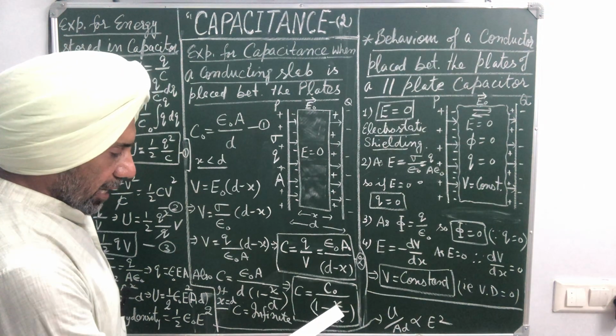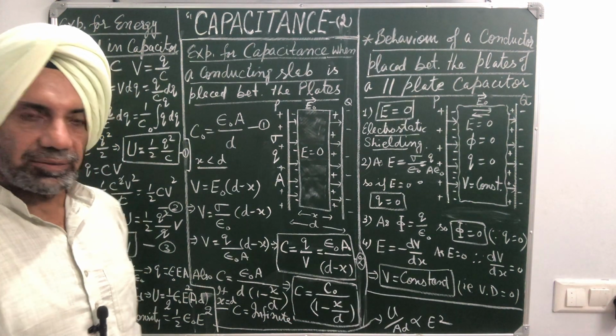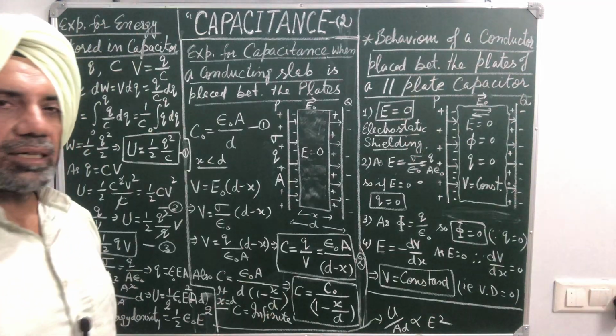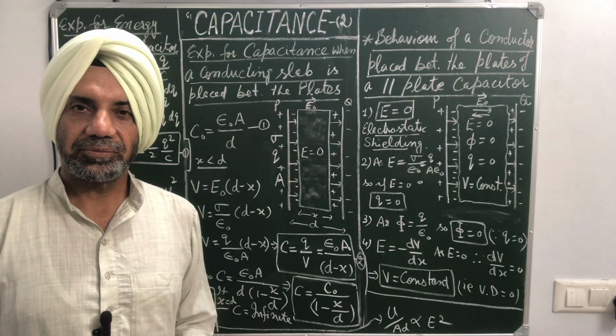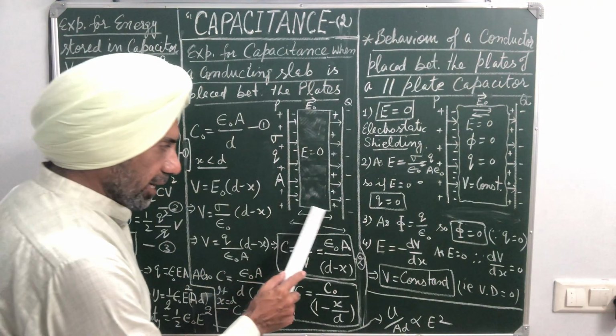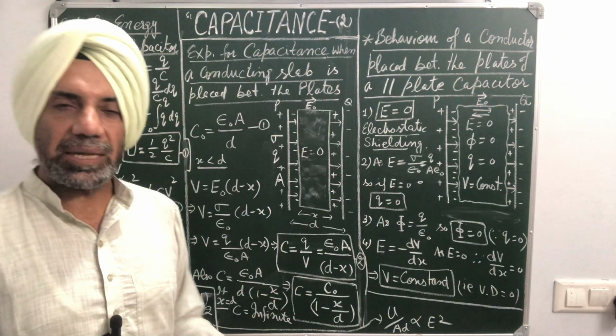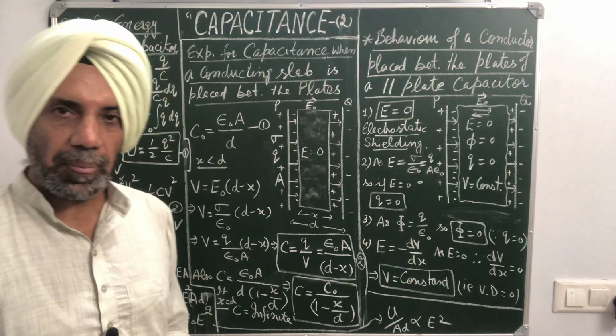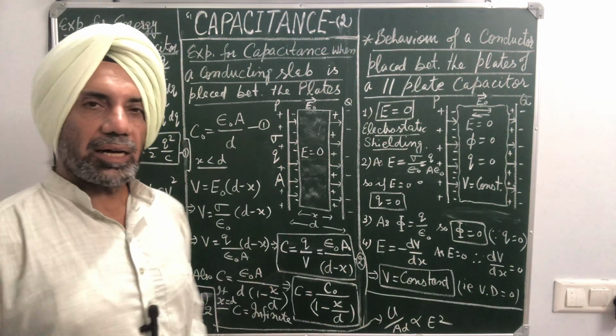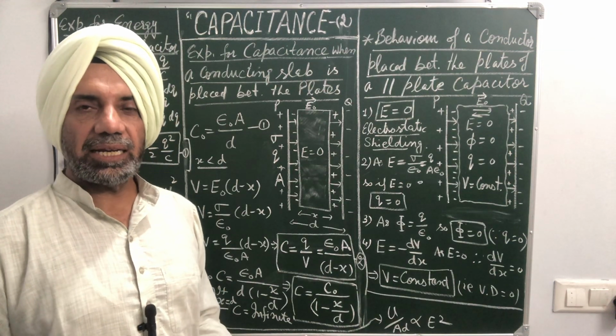It proves that as x increases, the capacitance of the condenser increases. So the more the thickness of the conducting slab, the more the capacitance. It means we can increase the capacitance of a parallel plate capacitor by introducing a conducting slab and increasing the thickness of the conducting slab.